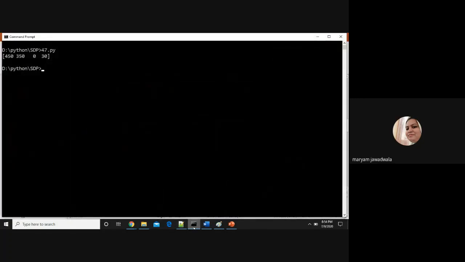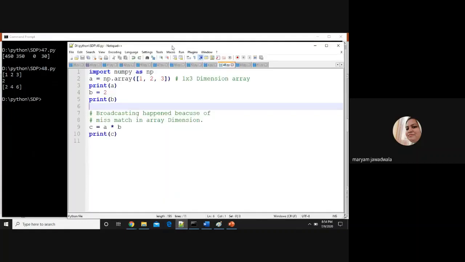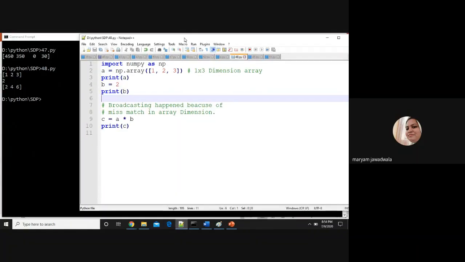So here the name of the program is 48.py. If you run this program, this will be the output. It's a very simple program, right? A 1D array multiplied by one scalar element, and here internal broadcasting takes place in the case of a numpy array. And if you write a similar program without numpy arrays, then the system will give you an error, right?